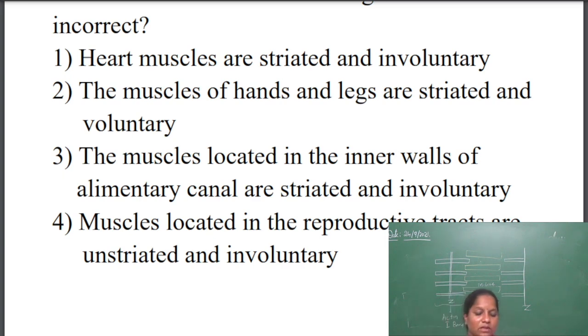So the muscles located in the inner walls of the alimentary canal are striated and involuntary. The inner walls of the alimentary canal have smooth muscles. The smooth muscles do not have striations, but they are involuntary in nature.